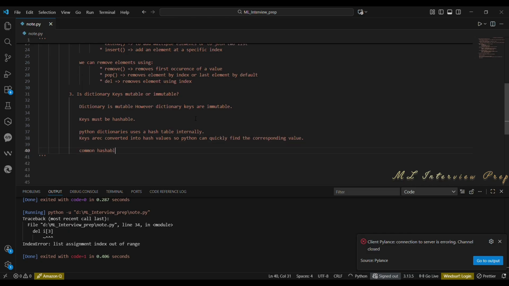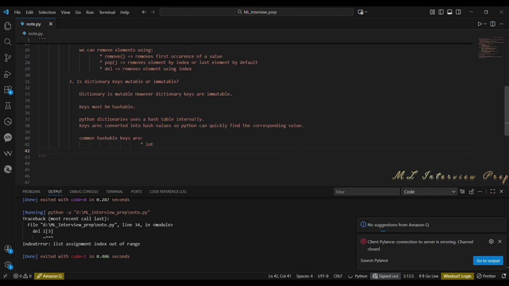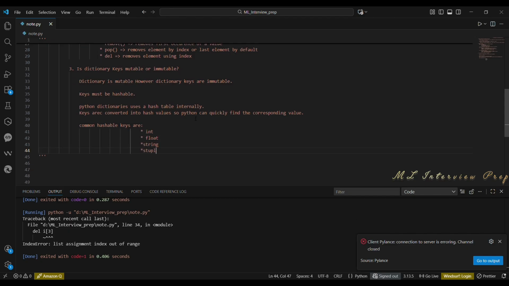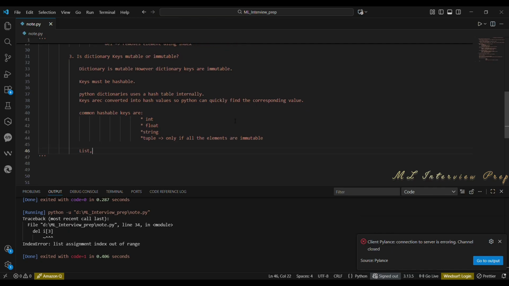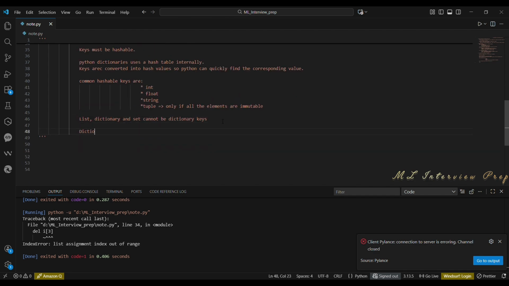Common hashable keys are int, float, string, and tuple only if all the elements inside the tuple are immutable. List, dictionary, and set cannot be dictionary keys. Dictionary values do not need to be hashable. Values can be mutable or immutable because Python does not use values for hashing. They are just stored as data. So the simple way to remember this is keys are about identity and values are about data.